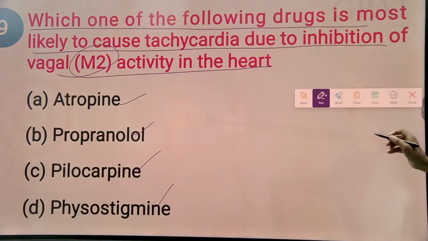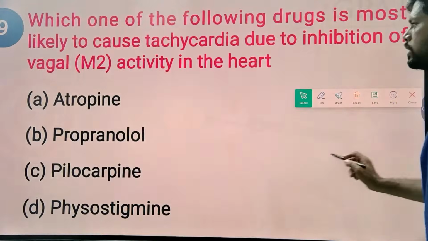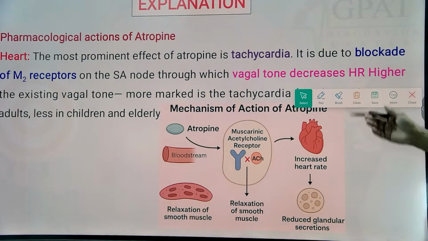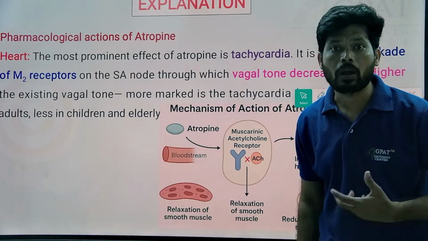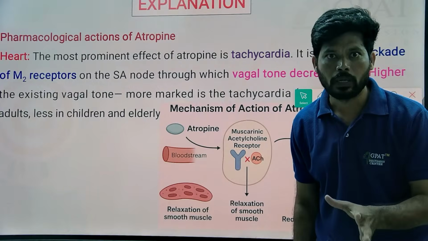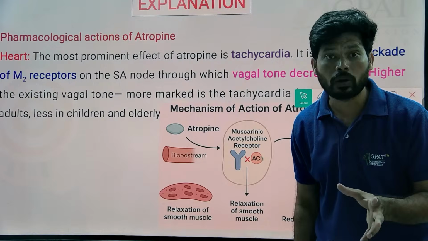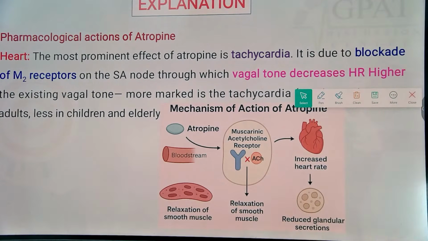So acetylcholine is parasympathomimetic, atropine is a parasympatholytic. Very easy, easy to understand. Answer is atropine. When the vagus nerve innervates the heart, it releases acetylcholine, and acetylcholine causes cardiac muscle relaxation. But atropine blocks vagal M2 receptors on the heart, causes cardiac muscle contraction, increases heart rate, tachycardia.